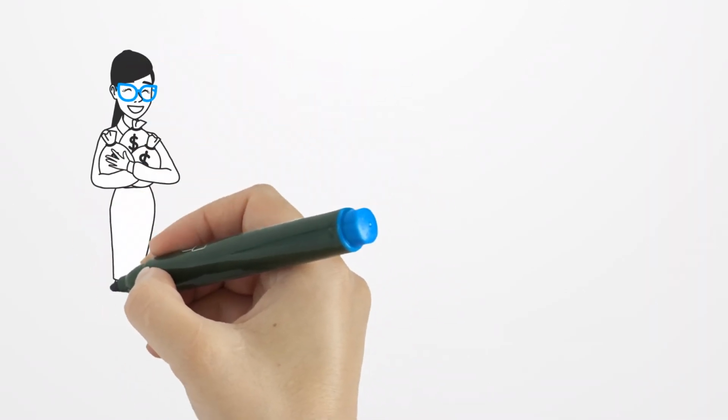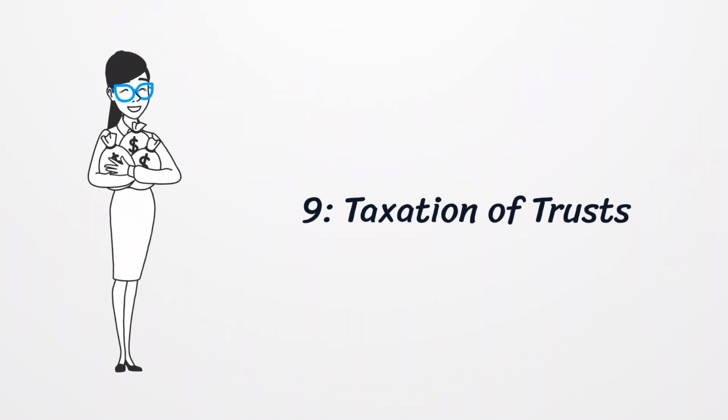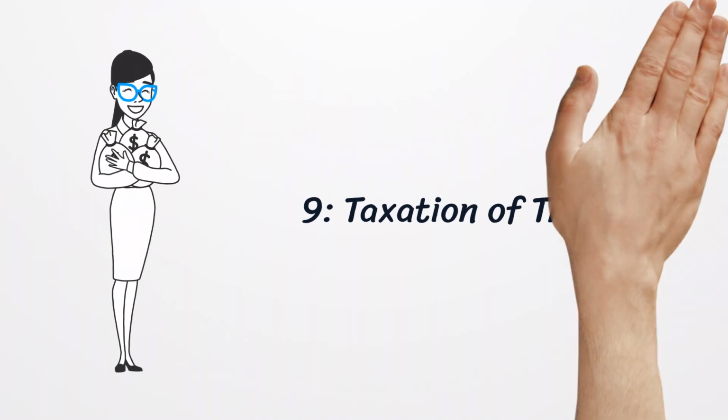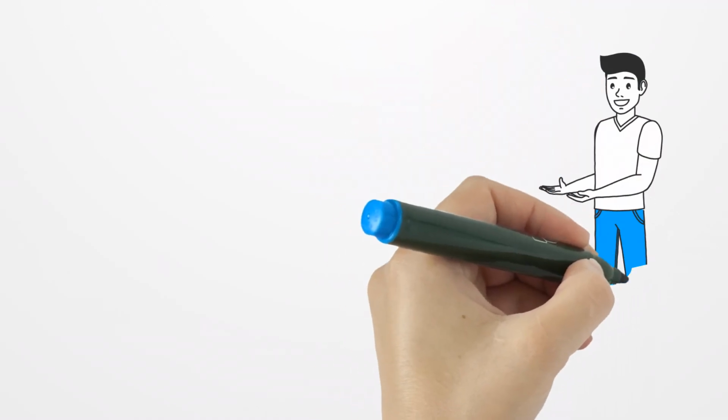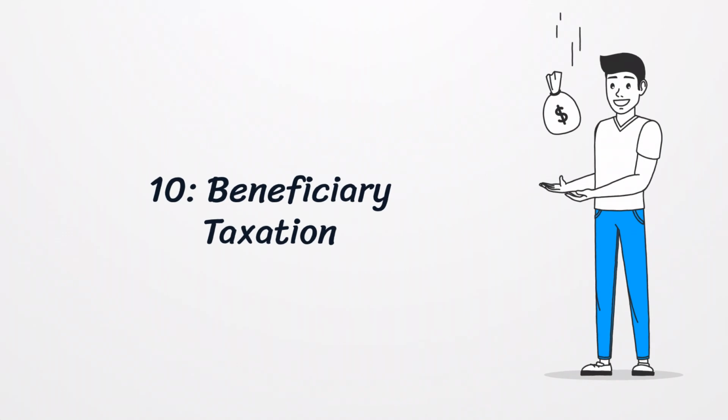Trusts themselves generally do not pay tax. Instead, the income is distributed to beneficiaries who are taxed on their share of the trust's income at their personal tax rates. Beneficiaries must include any distributions from the trust in their personal tax returns. They are taxed at their individual marginal tax rates, depending on the amount received.